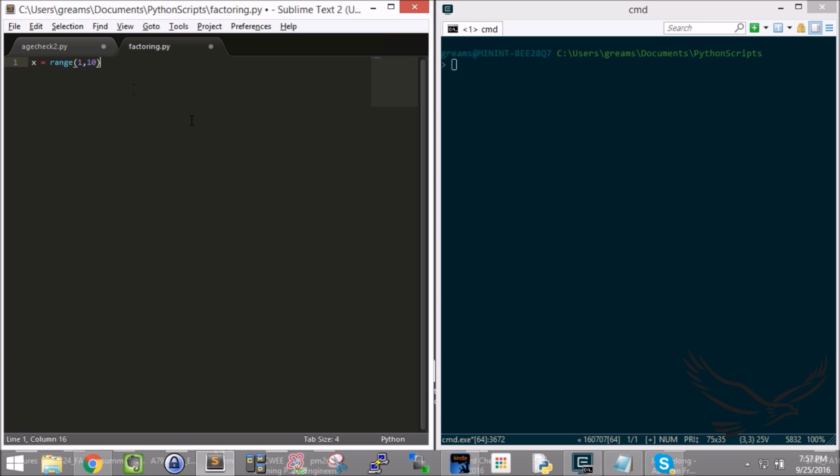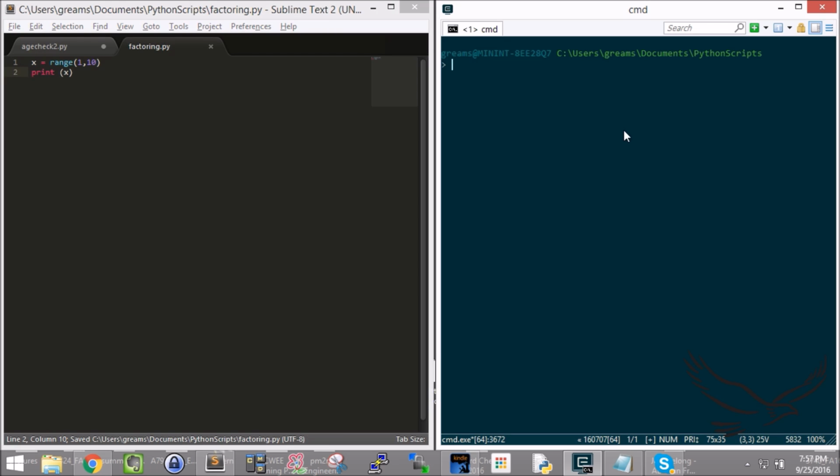Then, just to see what happens, I'm going to print x. Let me save this now, and over here I'm going to execute my factoring.py file. Let's see what happens.